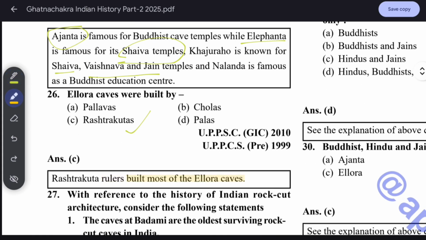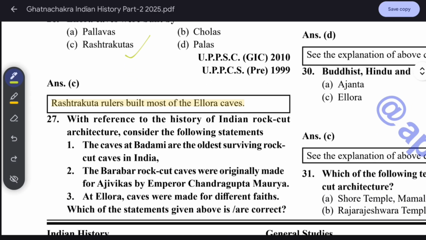Rashtrakuta ruler built these Ellora caves. With reference to the history of Indian rock cut architecture, consider the following. The caves of Badami are the oldest surviving rock cut caves. Here, the word "oldest" is the catch. Okay, be careful.